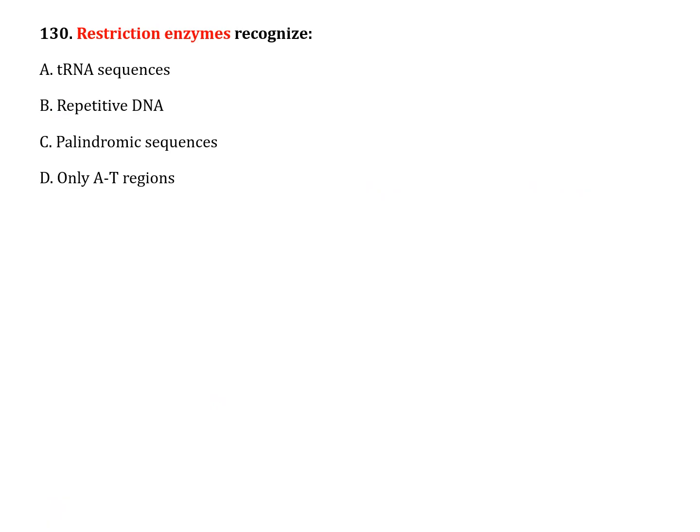The next question, the last question, question number 130. Restriction enzymes recognize: option A, tRNA sequence; option B, repetitive DNA; option C, palindromic sequences; option D, only AT regions. Correct answer is option C, palindromic sequences.